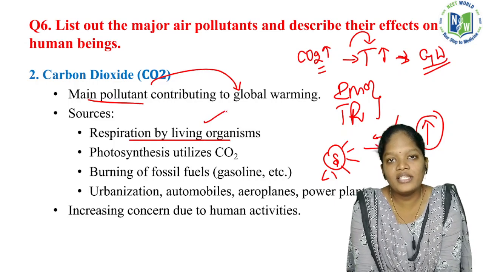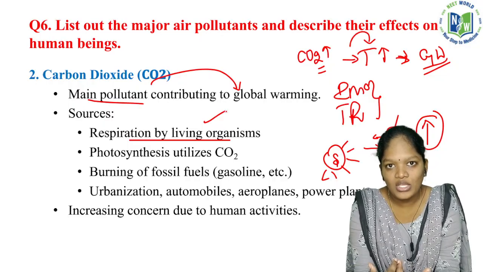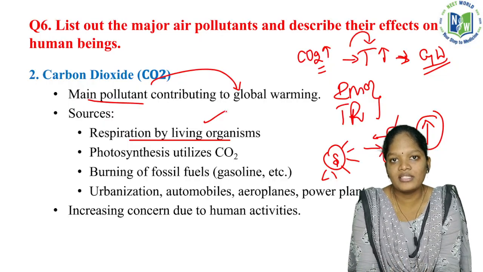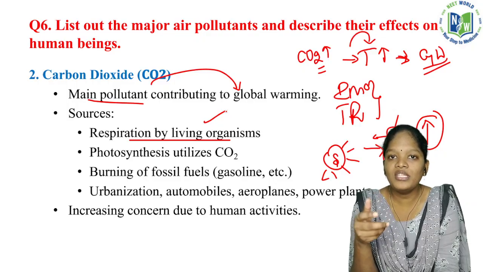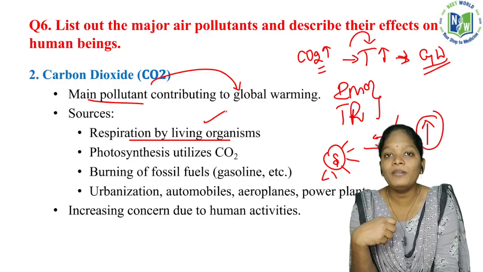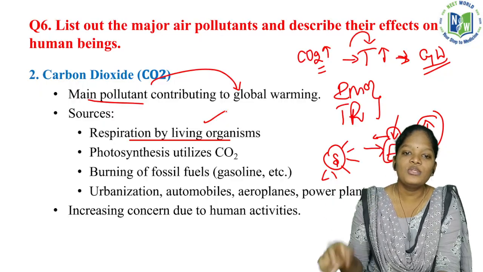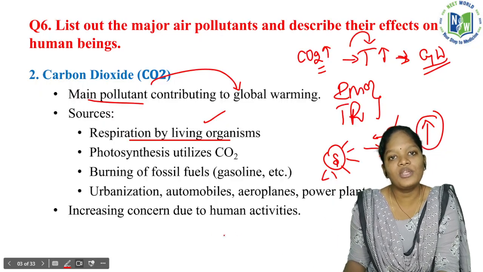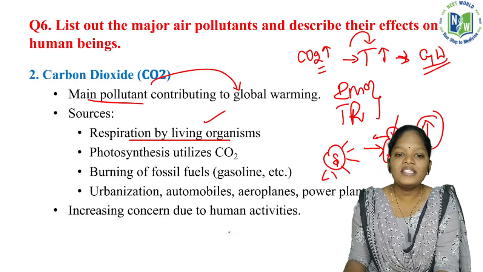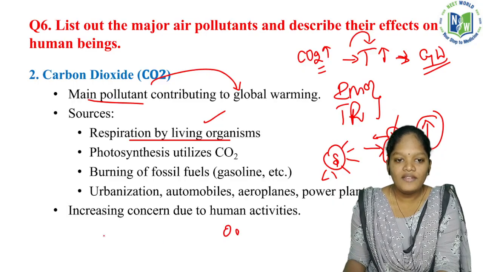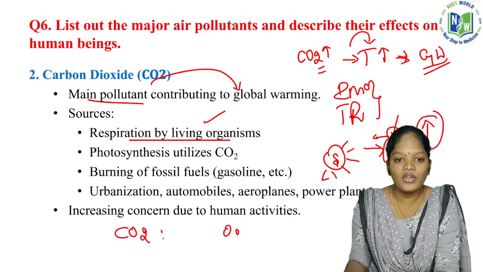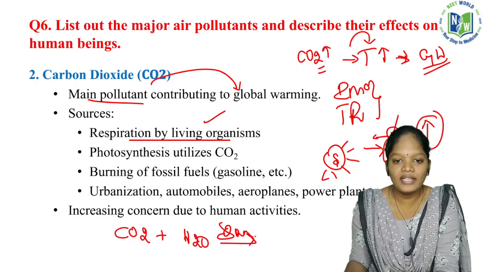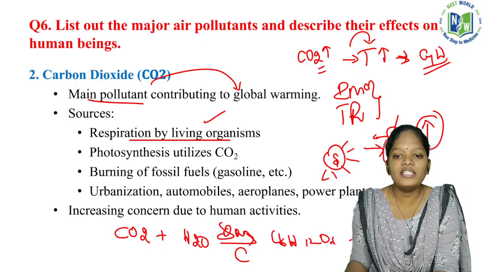See, we are living organisms, and among many animals, we are inhaling the oxygen and exhaling the carbon dioxide. The gas which is exhaled by human beings will be absorbed by the plants for the photosynthesis process. But what we are doing as human beings, we are destroying all the plants. This is the photosynthesis process: inorganic compounds, the raw materials carbon dioxide and water, in the presence of sunlight and chlorophyll, give glucose, and oxygen is emitted from this.